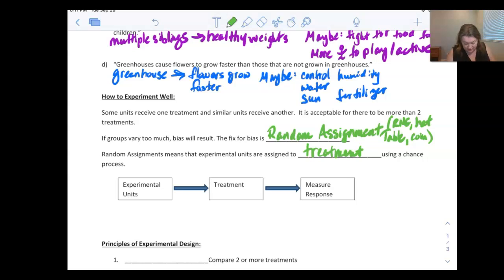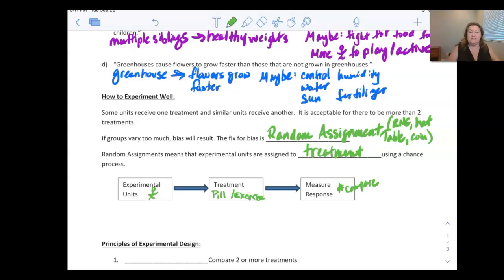So we have our experimental units, right? These are our people, right? And then they're going to go and have some kind of treatment. They're going to take a pill, they're going to do an exercise, they're going to do something. We're going to mess with them somehow, right? And then at the end, we're going to measure their response. Okay, so what can we measure at the end? So this is some number to compare or something else.